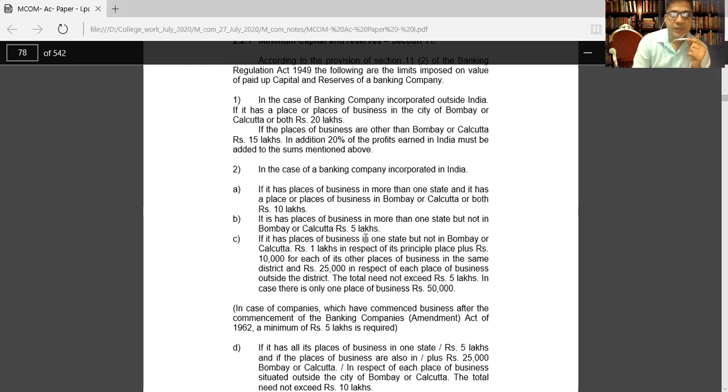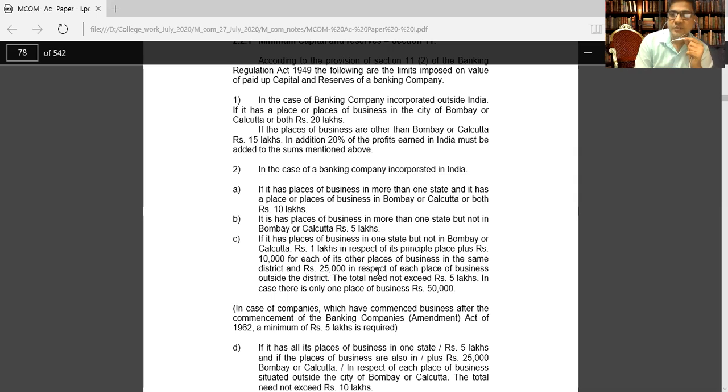If it has a place of business in one state but not in Bombay and Calcutta, that time 1 lakh rupees in respect of its principal place plus rupees 10,000 for each of its other places of business in the same district. So if you are doing your banking business within the state and it is not a place of Mumbai and Kolkata, that time the incorporation fee is rupees 1 lakh. And for other places in the same district, that time you should pay 10,000 rupees.